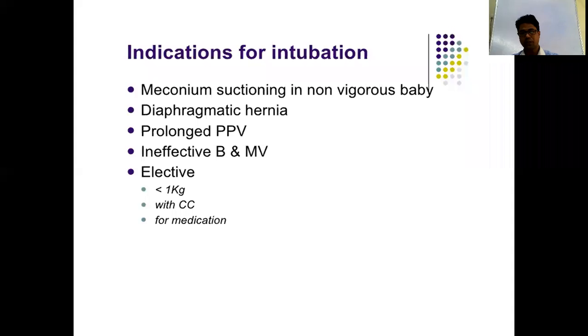Another indication for intubation is to clear the meconium in a meconium aspirated baby. You have to clear the meconium inside the airway. For this, you have to do intubation and suction. Again, in diaphragmatic hernia, you should not give positive pressure by ambu bag because that distends the stomach and compromises respiration. Again, prolonged PPV, meaning positive pressure ventilation for more than 30 seconds. Again, if bag and mask is ineffective. These are the other conditions where you will give intubation and positive pressure ventilation.